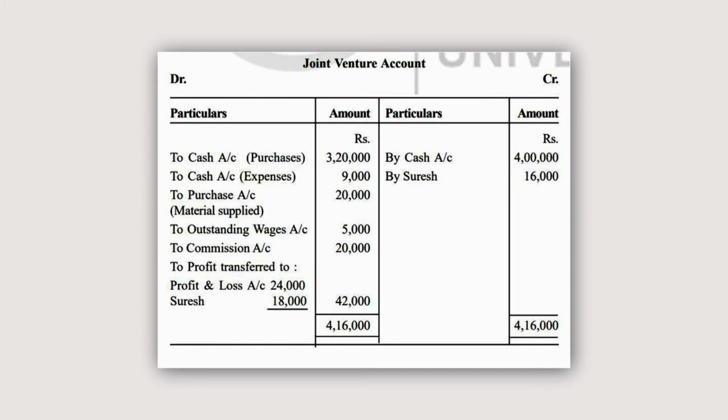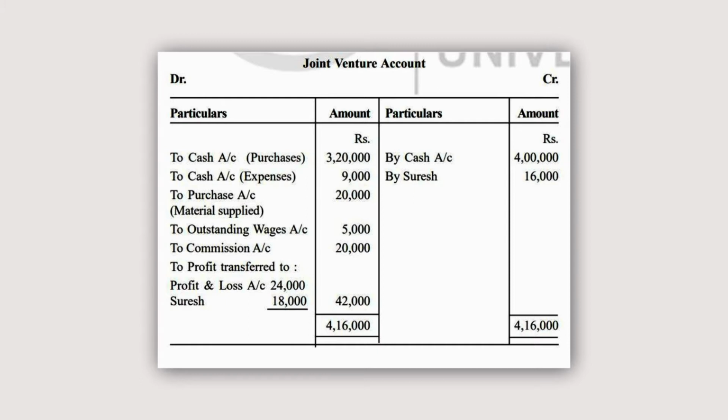It means this is the net profit. So this is the excess of this credit side over the debit side. So this is 42,000. So here by cash 4 lakh. It is mentioned in the question that the sales has been made for rupees 4 lakh.